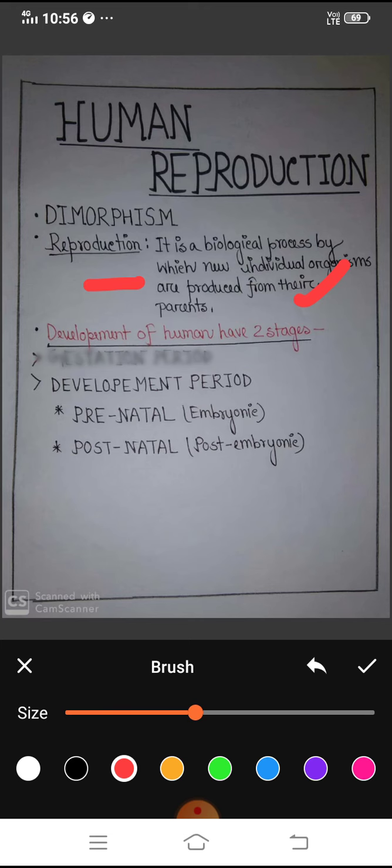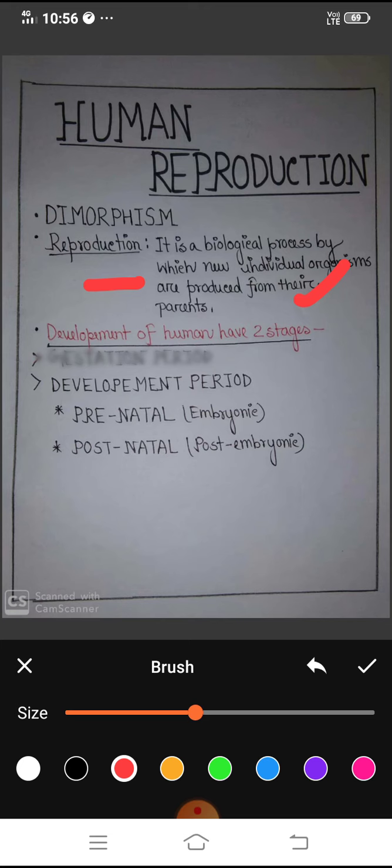And what is the need of reproduction? Do the non-living things have reproduction? No. Only living things have reproduction. Only living things reproduce. Why? Because all living things die one day, and if the process of reproduction does not happen, then what will happen? The race of every living organism will be finished in this world. So the process of reproduction is one of the most important life processes of living organisms.